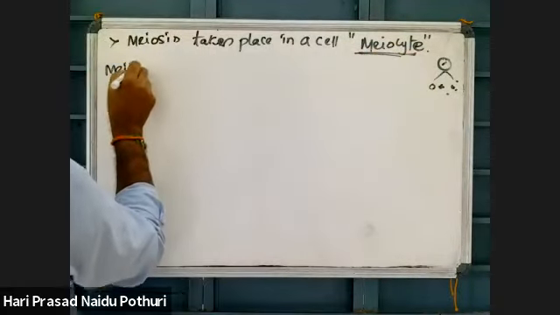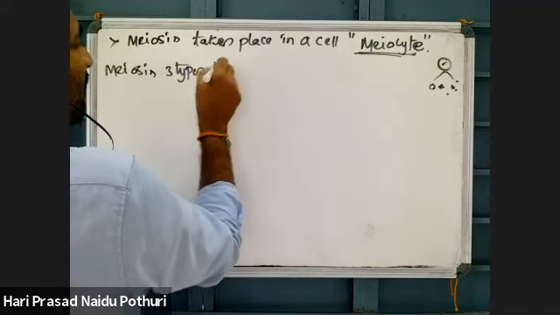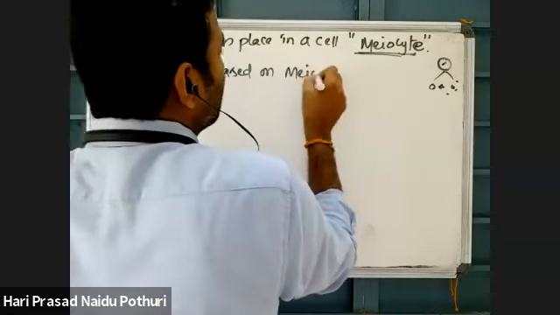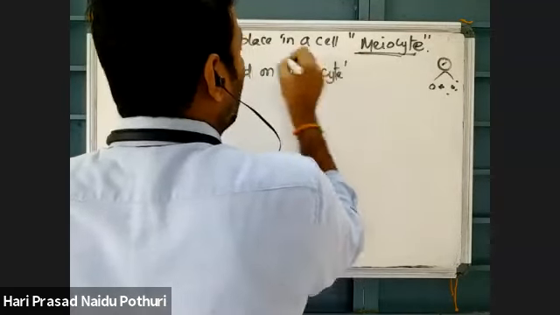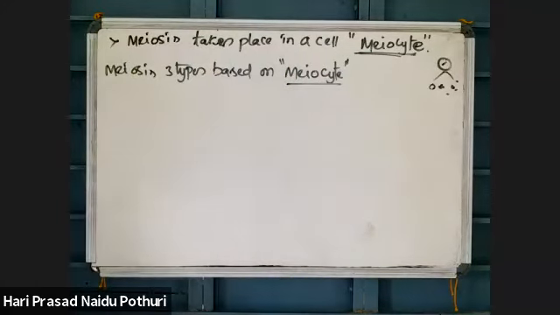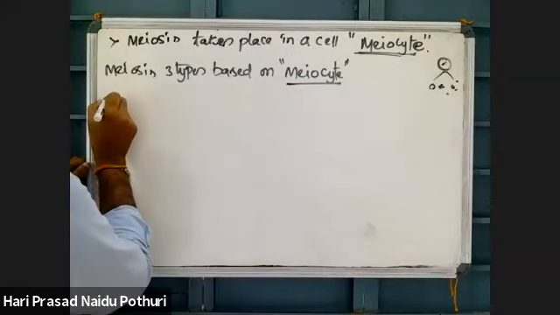And this meiosis is of three types, based on the meiocyte. What is the meiocyte? Whether it is a zygote, a spore, or a spore mother cell. Based on the type of meiocyte, meiosis is divided into three types.